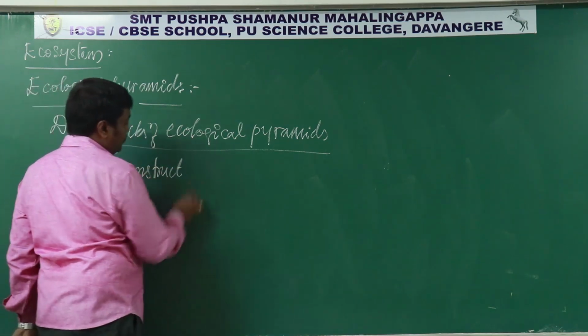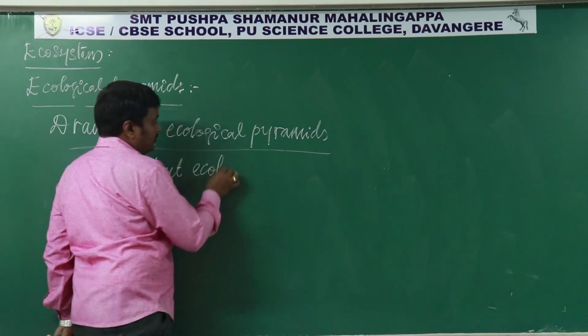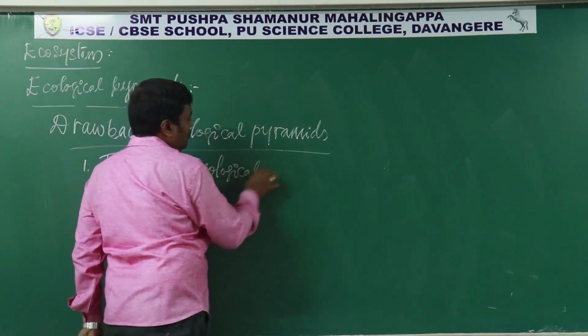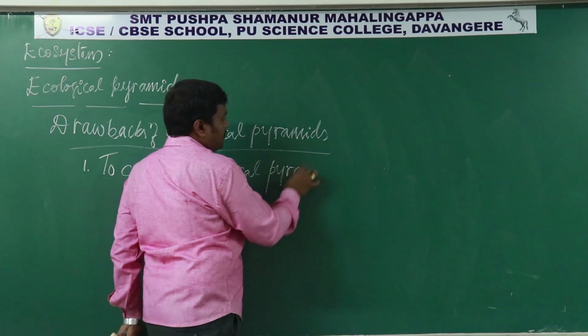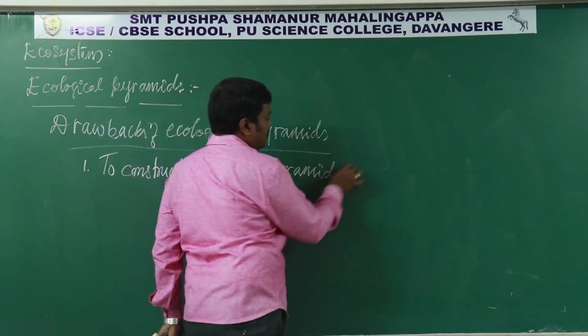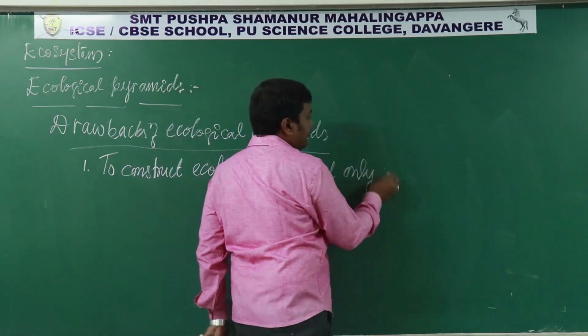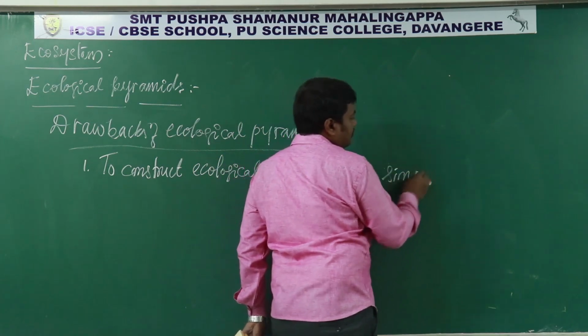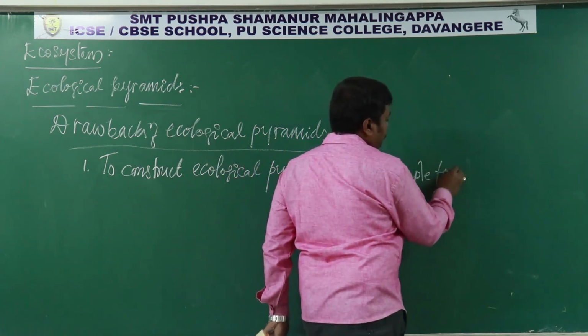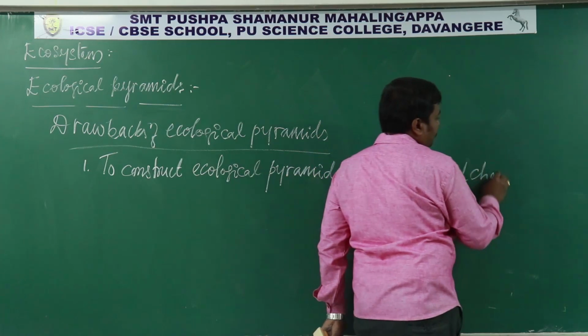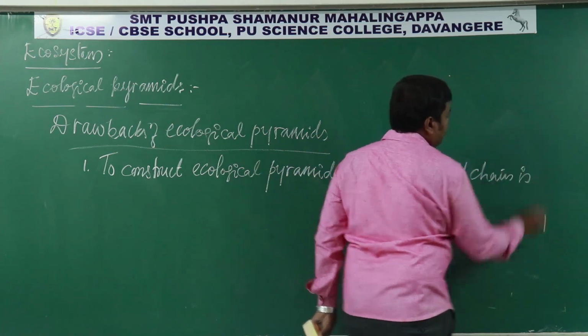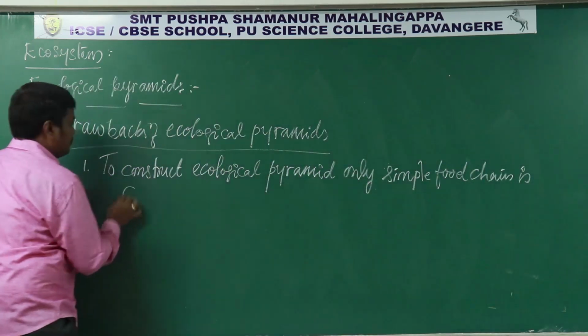To construct an ecological pyramid, only a simple food chain is considered.